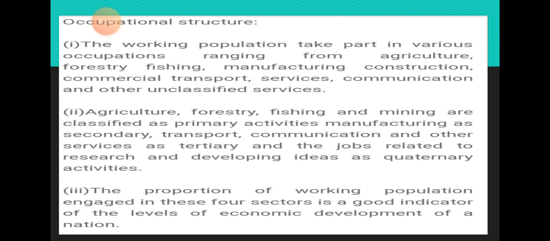So now this occupational structure is divided into four parts: primary sector, secondary sector, tertiary sector and the quaternary sector. And the proportion of working population engaged in these four sectors is a good indicator of the economic development of a country. For example, suppose more people are engaged in primary activity, that means your country is still underdeveloped or a developing country. If more people are engaged in the tertiary or quaternary sector, obviously your country is improving, because more people are working, and they are getting more salary or more money by their work.